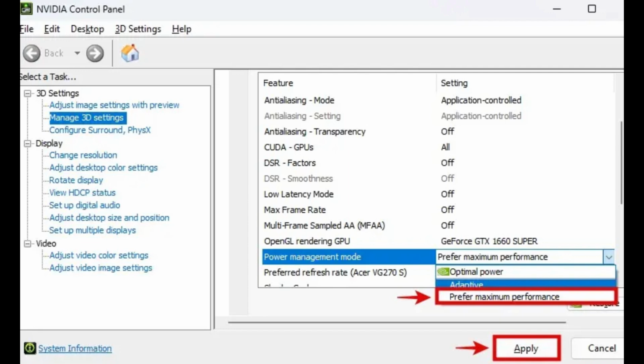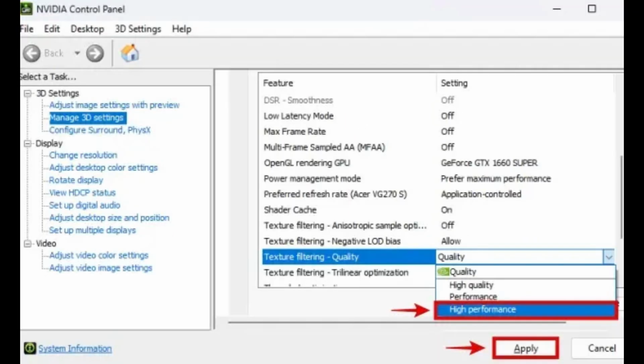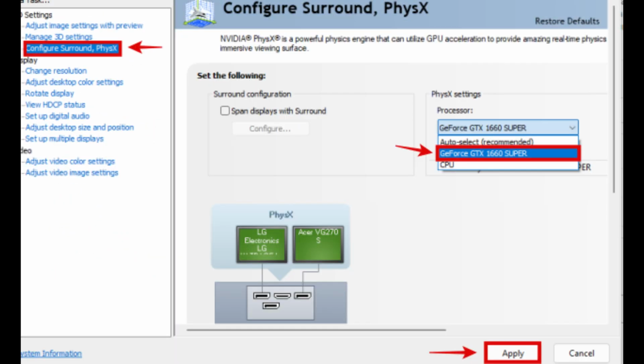Optimize for Compute Performance, select On. Power Management Mode, select Prefer Maximum Performance. And Shader Cache Size, select Driver Default. On the text filtering, just select On, then Allow, select High Performance, and then select On. Threaded Optimization, select Auto. Triple Buffering, select On if using VSync.